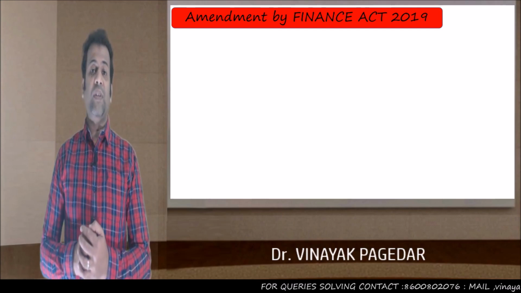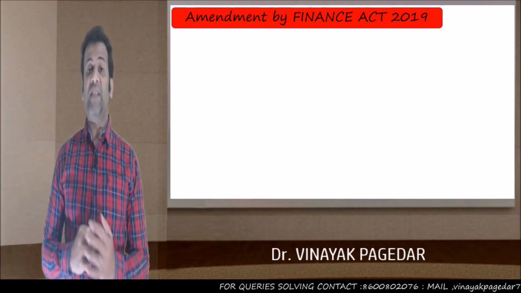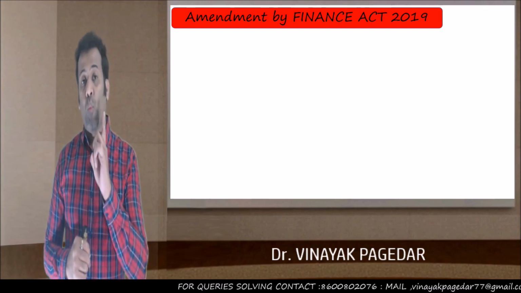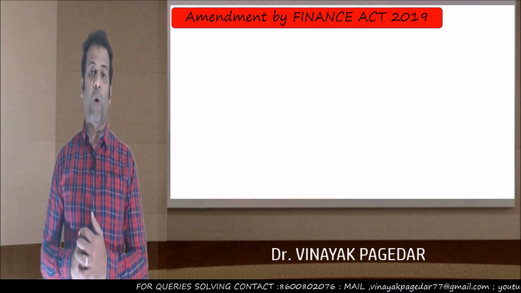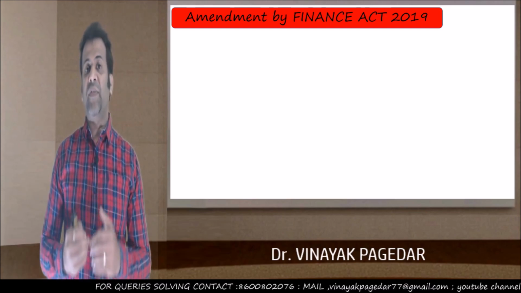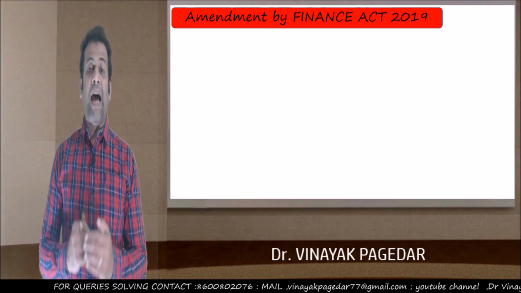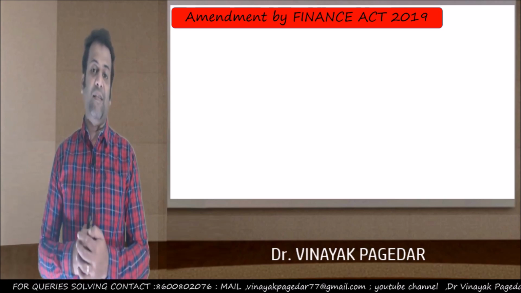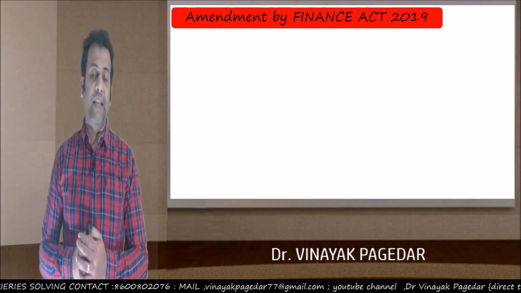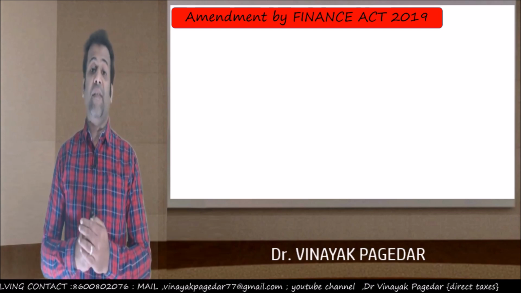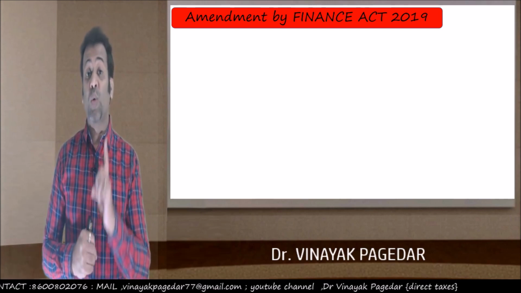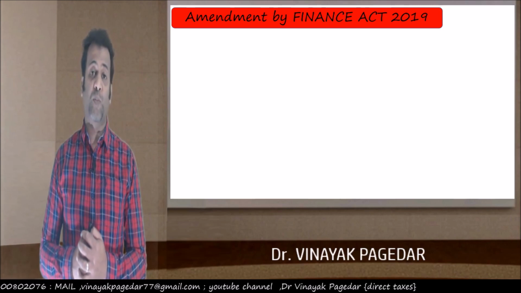Now, prior to this amendment, the investment could only be made in one residential house property in India. That means if I sell my house at Bombay and I want to protect myself from the hit of capital gains, then remember, I have to make the investment only in one residential house property.